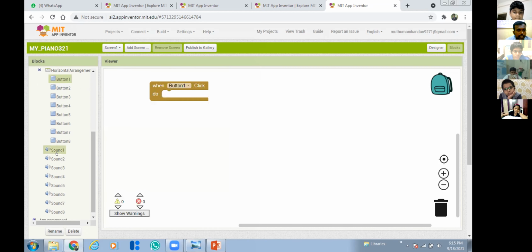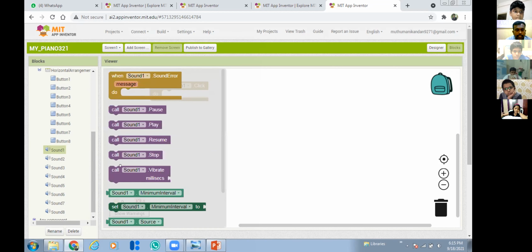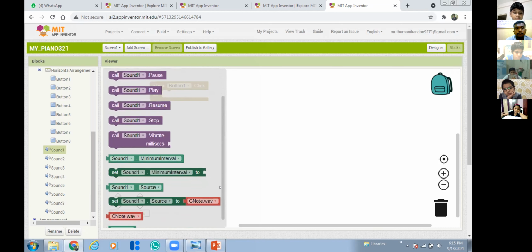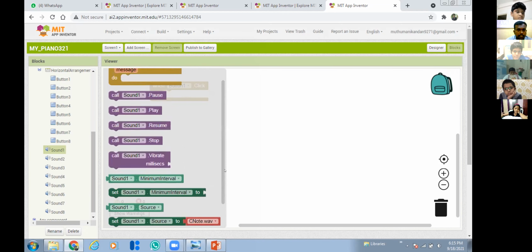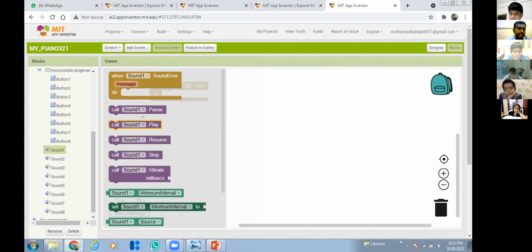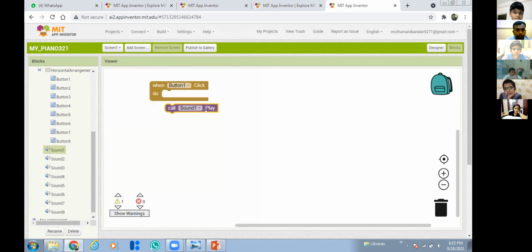So just scroll down and click sound 1. Here you can see the commands related to sound: you can pause, play, resume, stop, vibrate, set the interval. Anything you can set. Here I just want the play command, right? When button 1 is clicked, I want sound 1 to play. So just call sound 1 to play and put it inside the button 1 block. That's it. When button 1 is clicked, sound 1 will be played.